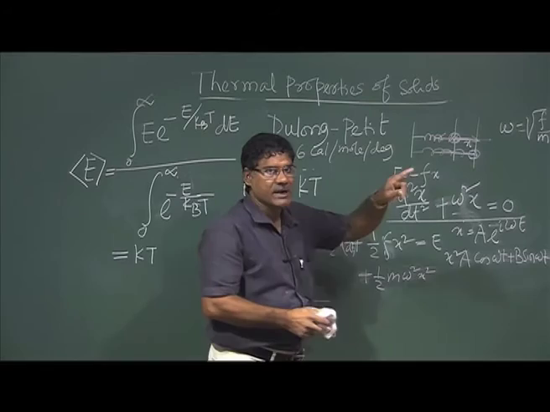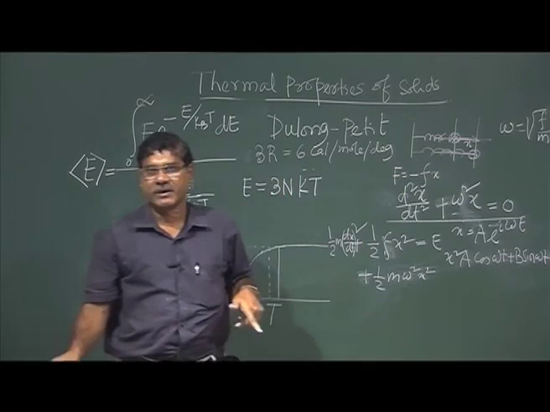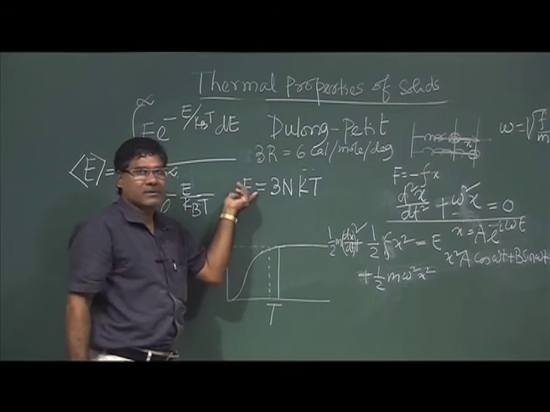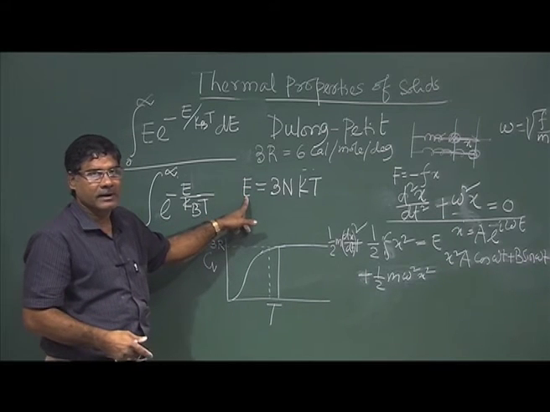Now I am writing E here. Earlier I used U, internal energy, or Q, but instead of U I am writing E now.